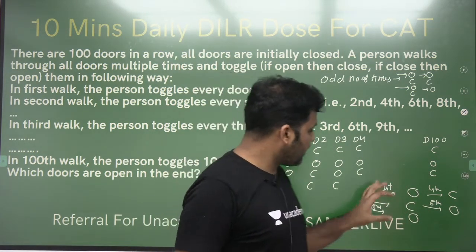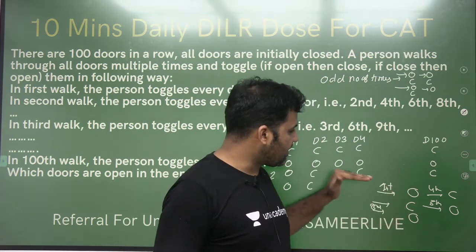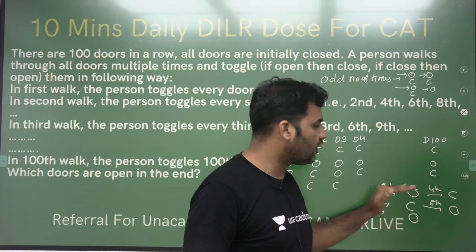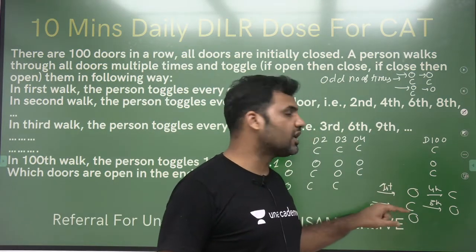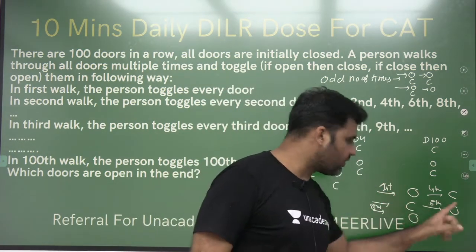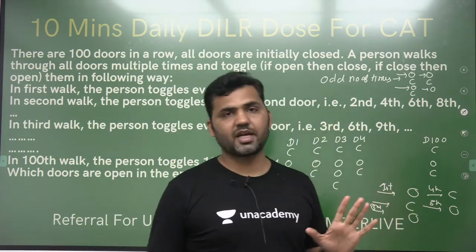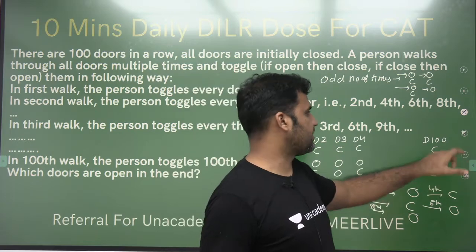Right? So here the concept is, if I'm visiting a particular door an odd number of times, I will open that door. If I'm visiting a door, that door will remain open. If I'm visiting a door an even number of times, that door will be closed, right? That's the whole concept here.